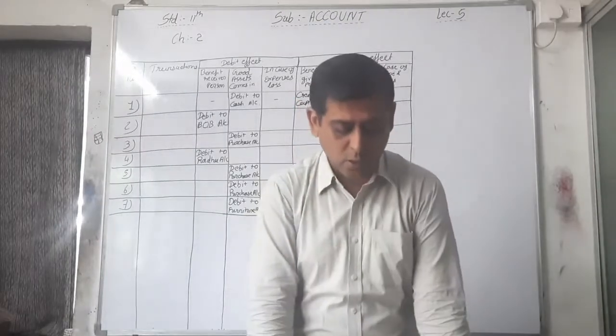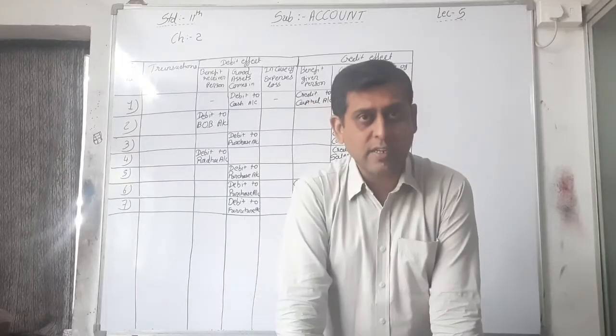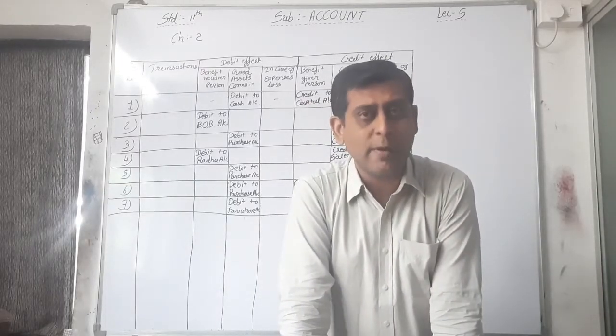So underline that particular word, sundry expense, that is your expense, so expense account will be debited.